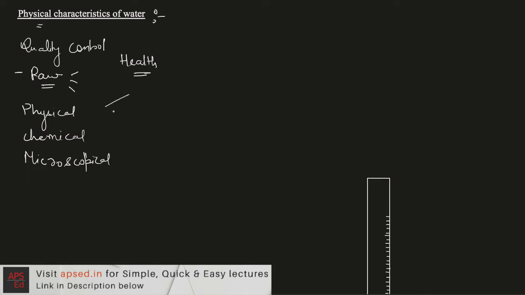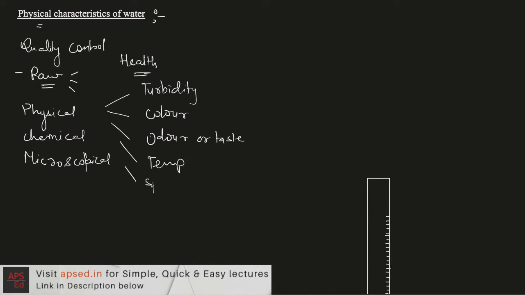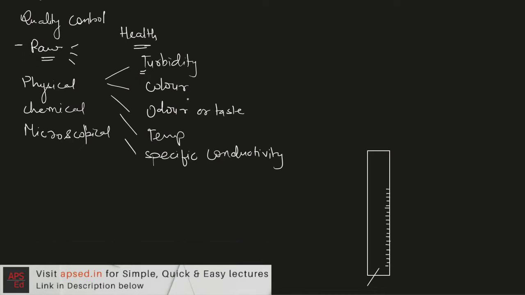If we talk about the physical characteristics, we have turbidity, that is one of the physical characteristics. Then there can be color, and the odor or taste. Then there is temperature and specific conductivity. These are the physical characteristics which are generally measured, and we'll be going through these one by one. First of all, let's talk about the turbidity of water.